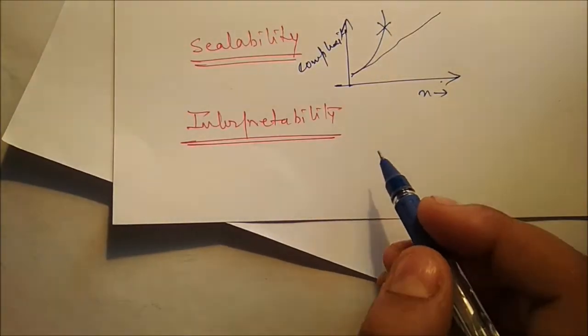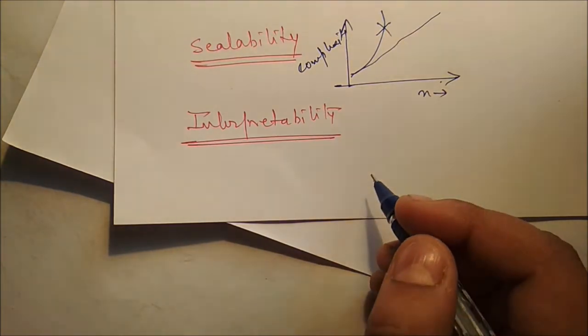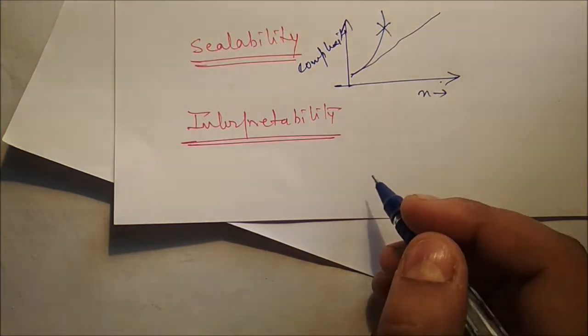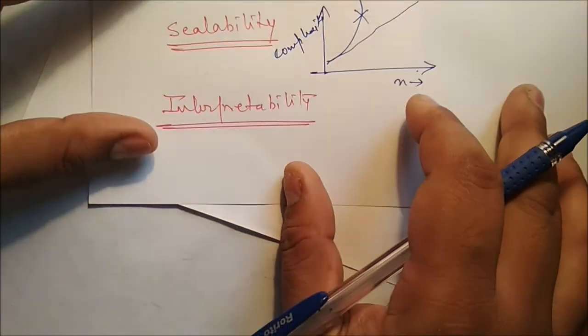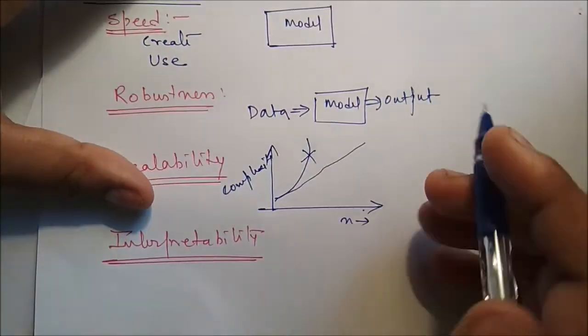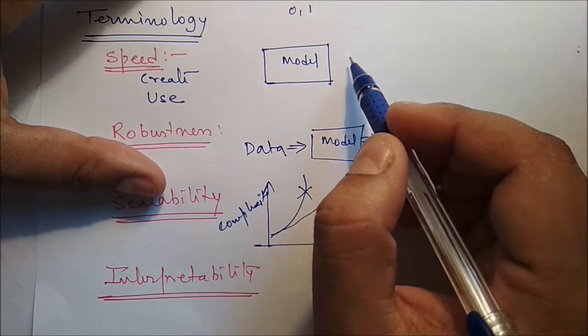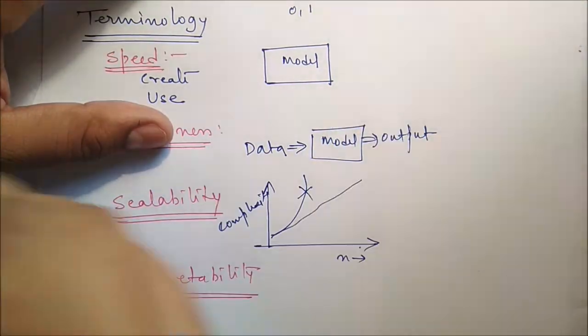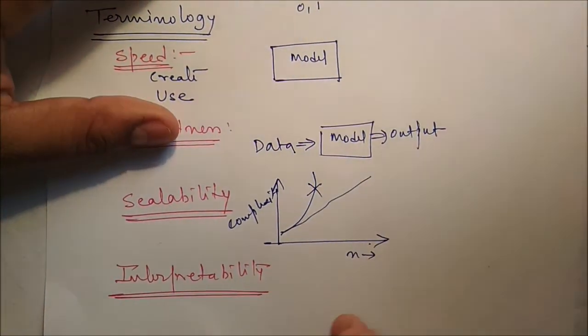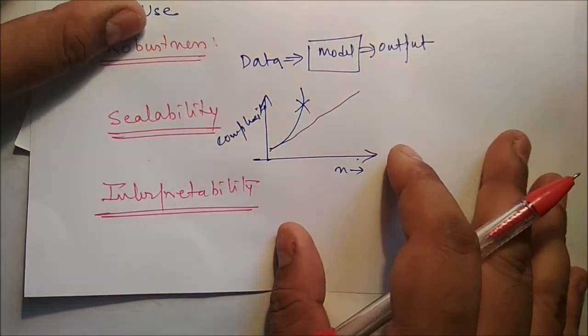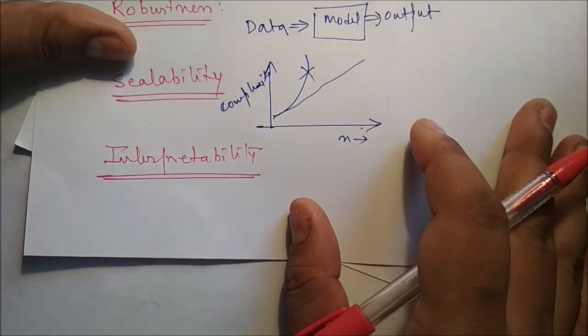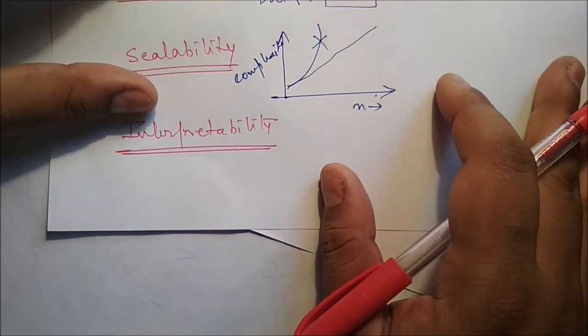This is interpretability. This refers to the level of understanding and insight that is provided by the classifier or predictor. We have created one model and we have got some output. That output should be simple and interpretable. That means at least the domain expert or the advanced user must know the meaning of the output or the use of this particular output.